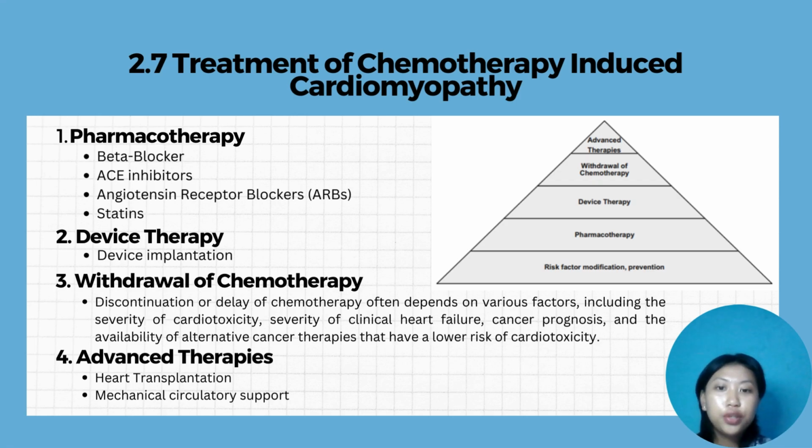As you can see in the picture, cardiac risk factor modification and preventative measures should be considered for all patients undergoing potentially cardiac-damaging chemotherapy. And next is pharmacology. Once diagnosed with cardiomyopathy, the use of beta blockers, ACE inhibitors or angiotensin receptor blockers, as well as statins, along with regular monitoring, has been shown to improve the prognosis.